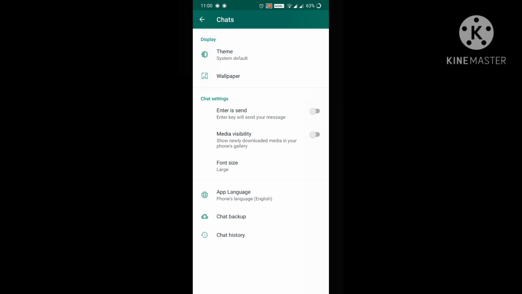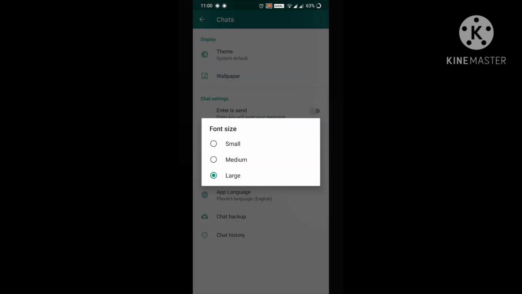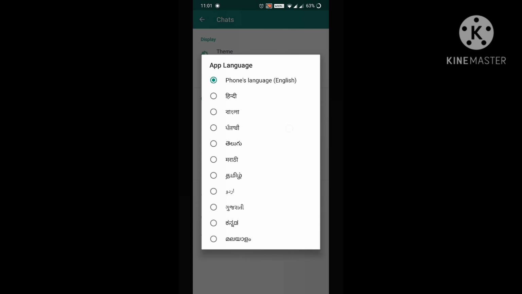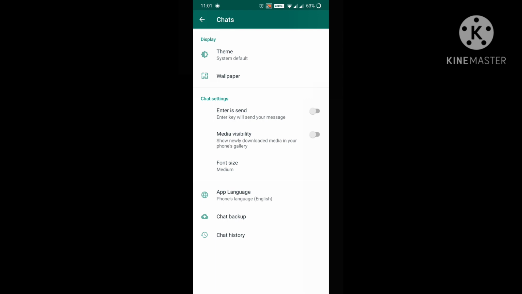And next is font size. You can choose the font size small, medium or large according to your wish. Moving to the next is app language. You can choose the languages here, Telugu or Kannada, whatever it may be. I'm going with English.